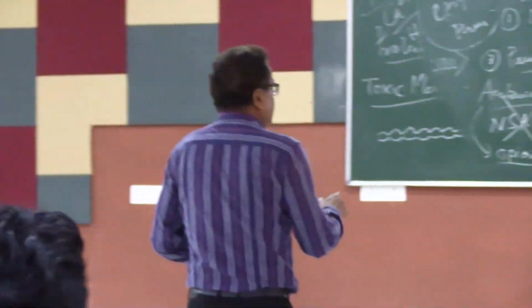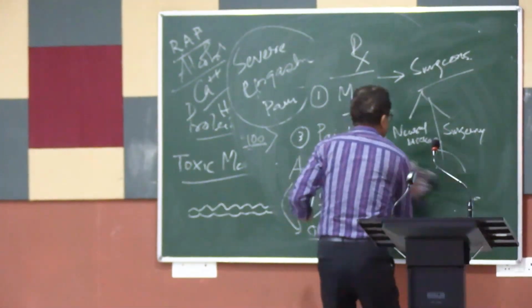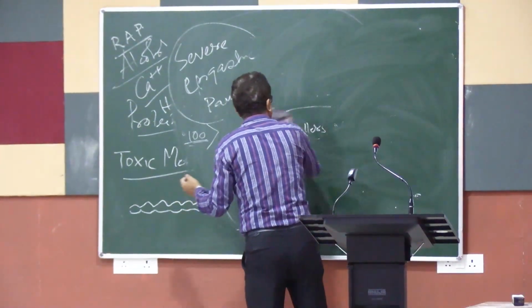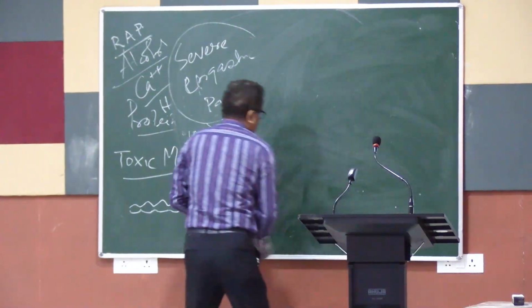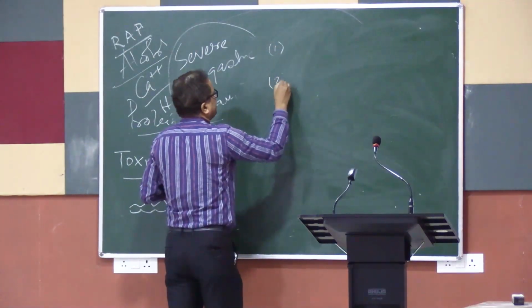So the next part is the part of surgery that has to be done. Only two types of surgeries are there.